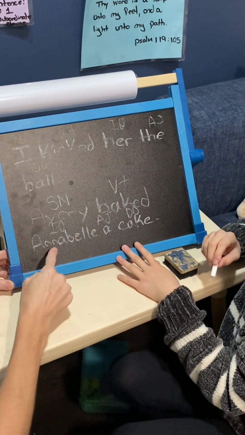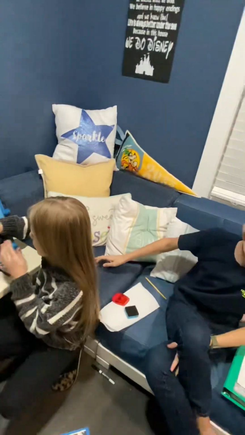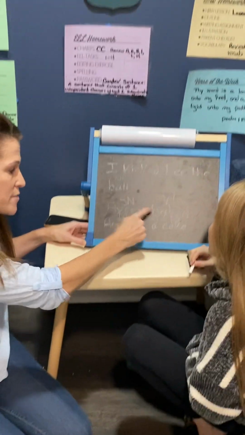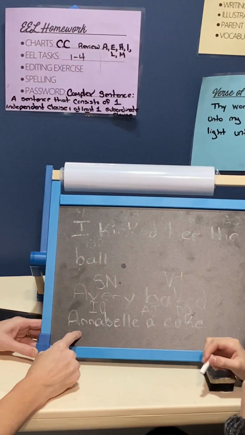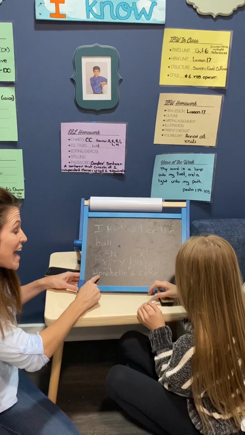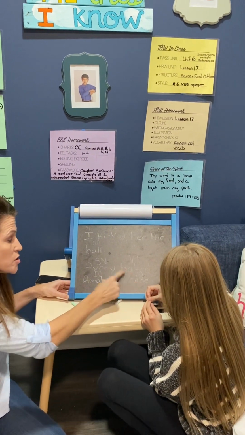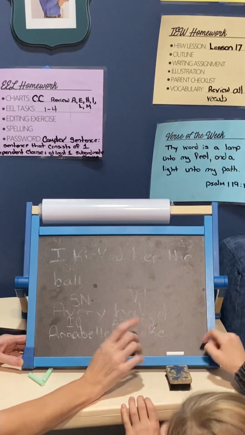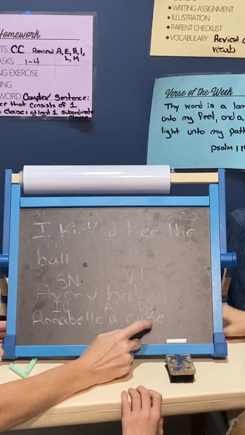So did Avery bake Annabelle? No. And so if you put the direct object here, that would be Avery baked Annabelle. That is not what happened. No. Avery baked Annabelle a cake. So Avery baked what? Because remember, to find the direct object, we ask Avery baked what? A cake.